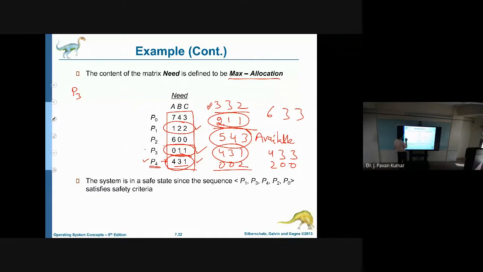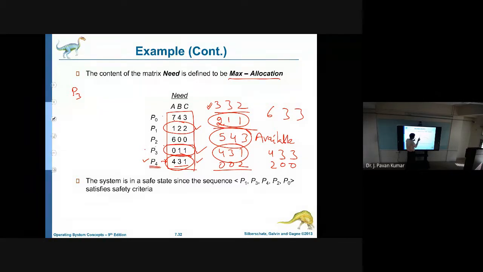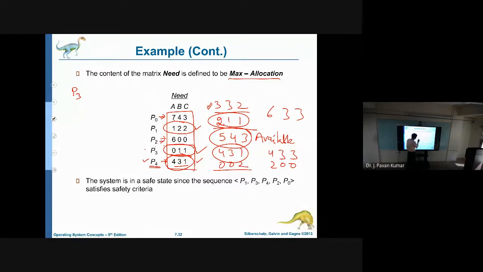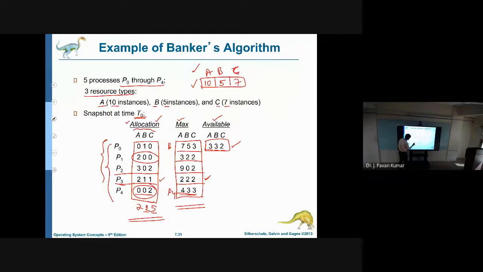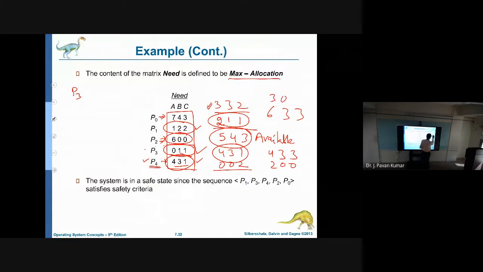Okay. Next, consider which process we can complete. 6, 0, 0 is the requirement for P2 and 7, 4, 3 is the requirement for P0. Can we allocate for P0? No. Why? Because 7, 4, 3 is the requirement. So P2 we can accommodate. Whenever we allocate 6, 0, 0 to P2, automatically whatever held resources we have for P2 can be released. So P2's 3, 0, 2 can be added to this available one. Now we will get 9, 3, 5. This will be the available one.